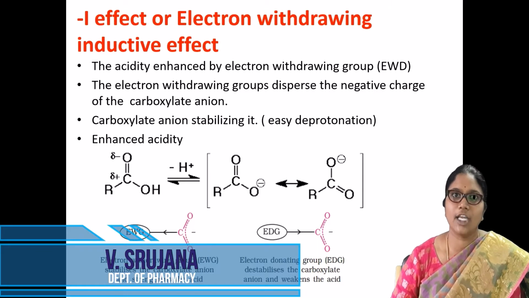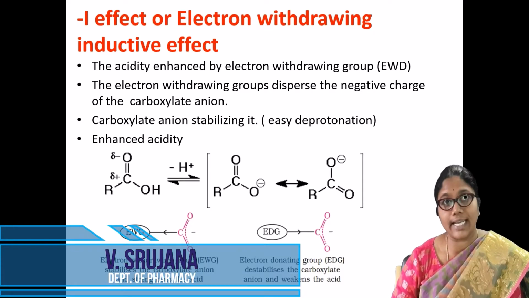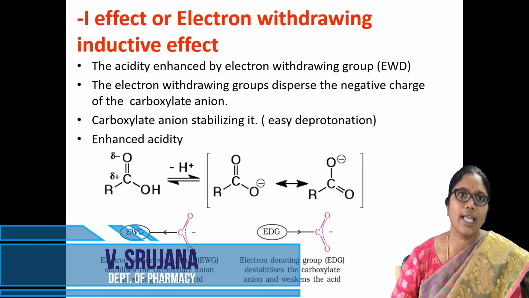You may observe the equal sharing of the charge on the carboxylate anion with electron withdrawing groups. Thereby the distribution of the charge over the two oxygen atoms may stabilize the carboxylate ion.